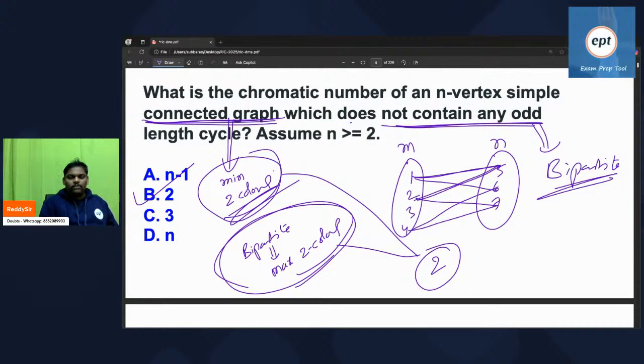Can we move to next? Respond, yaar. Those people who are watching, respond. Coming and sitting, coming, sitting. No response at all. Respond, yaar. Answer 2, na? How 3?